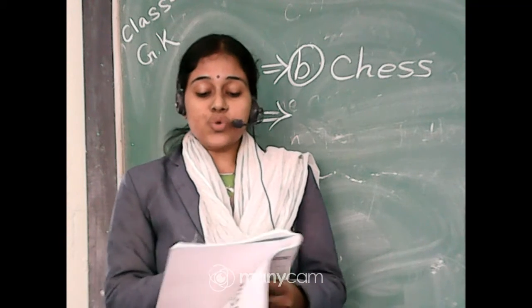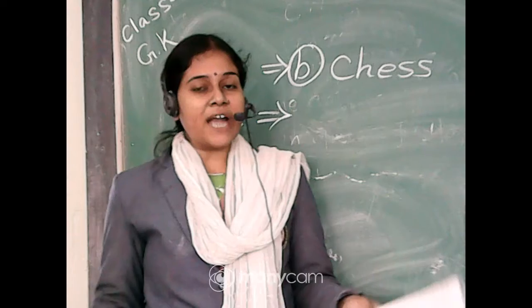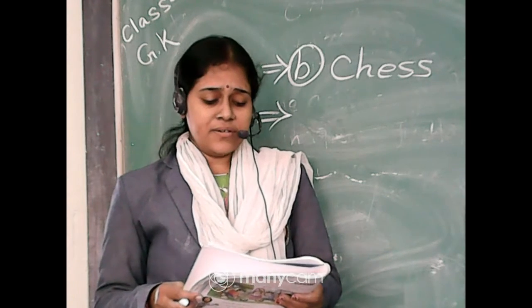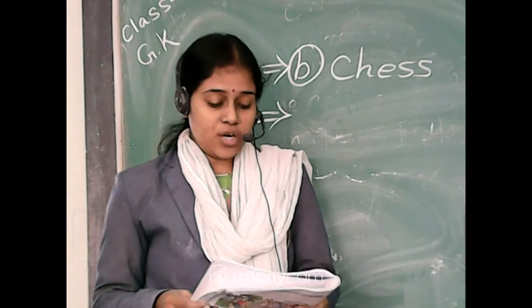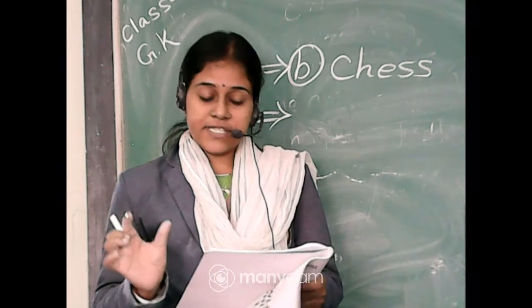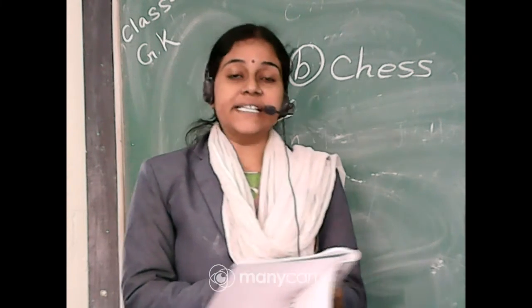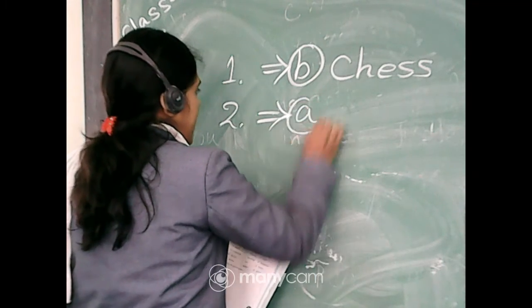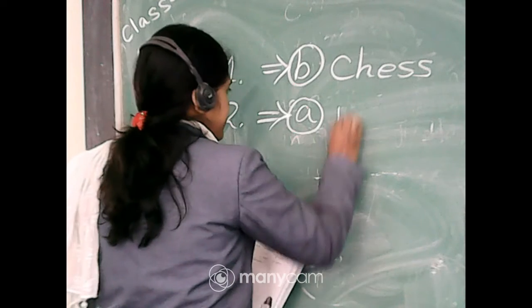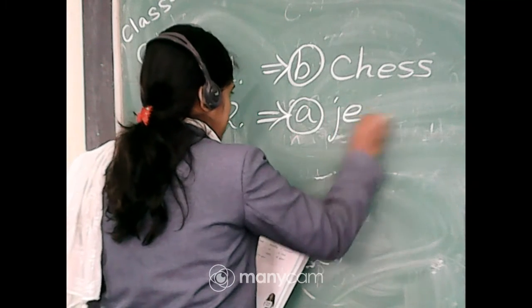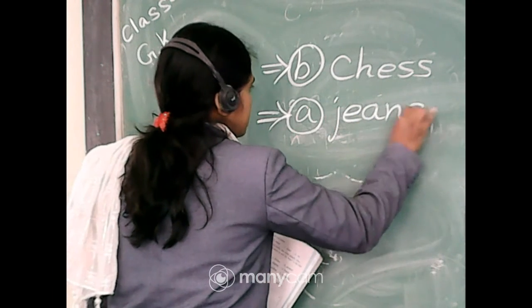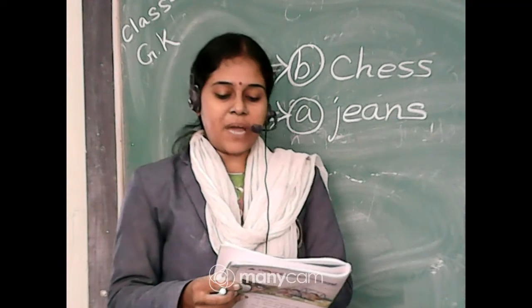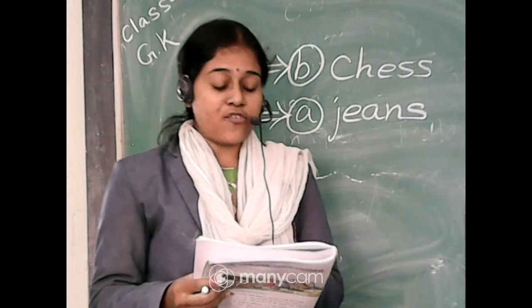Because shoes, slippers and boots, we wear on our feet. They are the same, and the odd one is jeans.